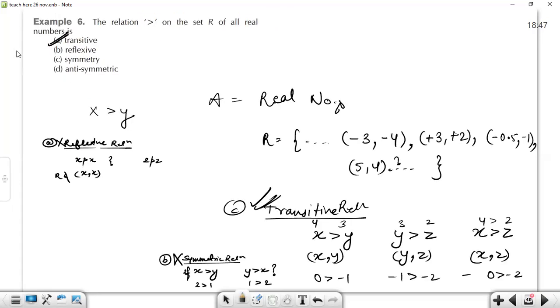Maybe it can be a problem with the author who wrote this book. But when you solve an NDA question, please first check RST, reflexive, symmetric, and transitive, and then go to antisymmetric. Prioritize these as answers. Okay. Any doubt? No, sir.